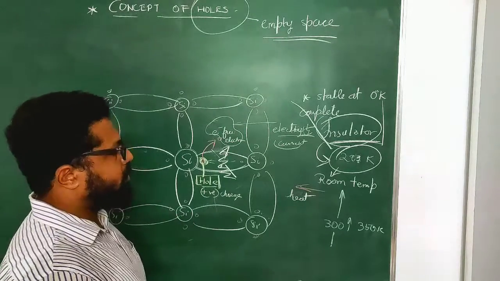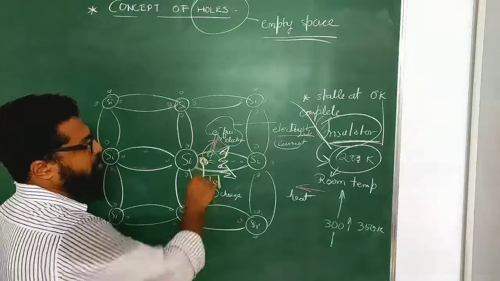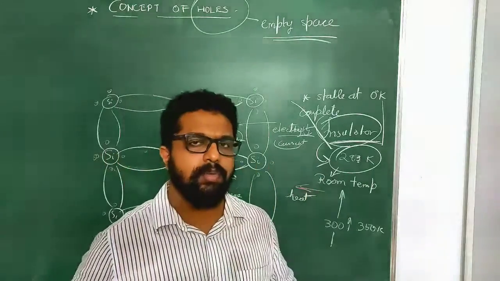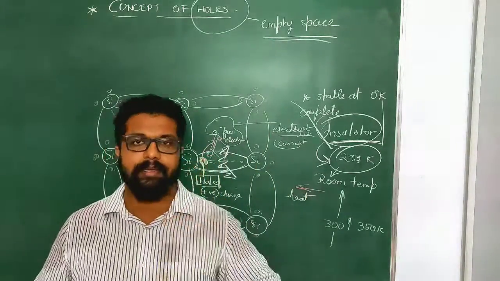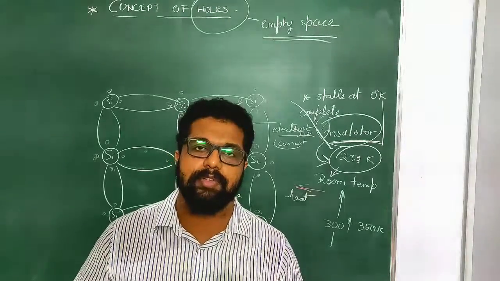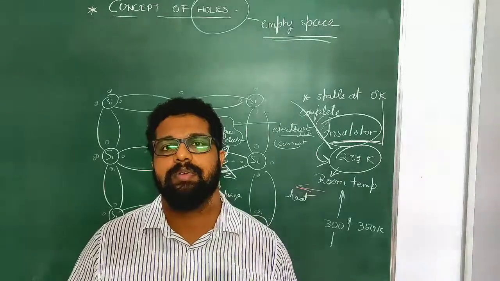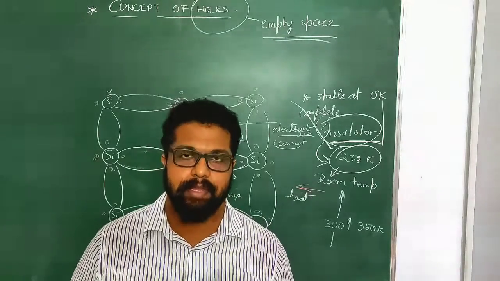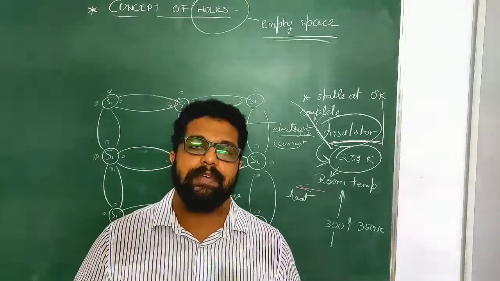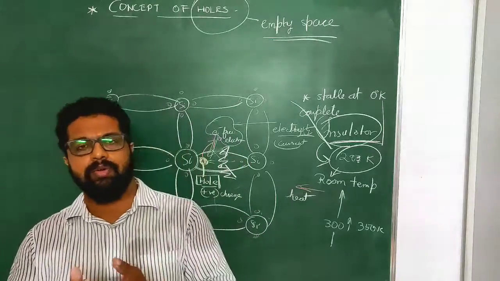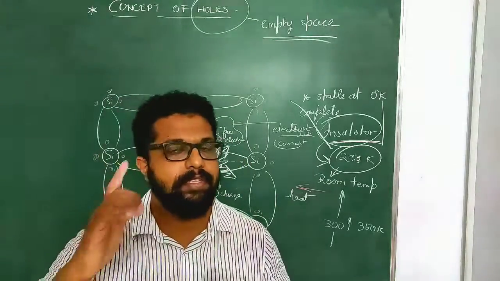Same thing over here: the number of electrons increases. What happens to the number of holes? The number of vacant spaces also increases, because electrons keep jumping from one place to another and holes keep getting created every now and then. So that's why I can say that electrons and holes are generated in pairs. Always remember this point.